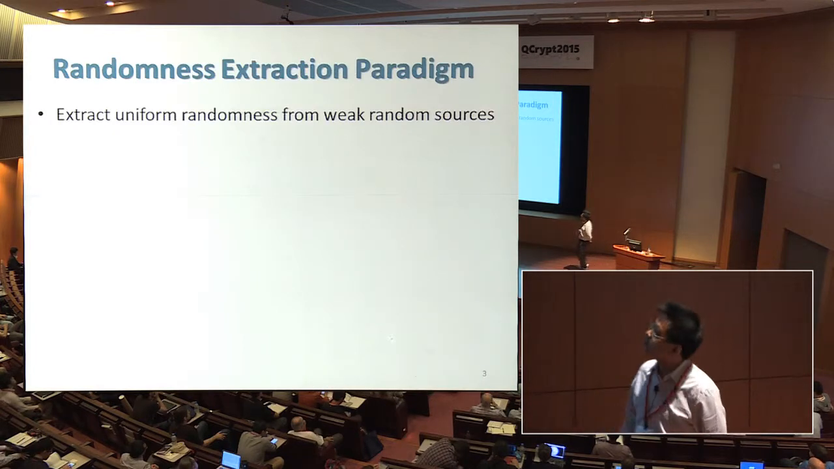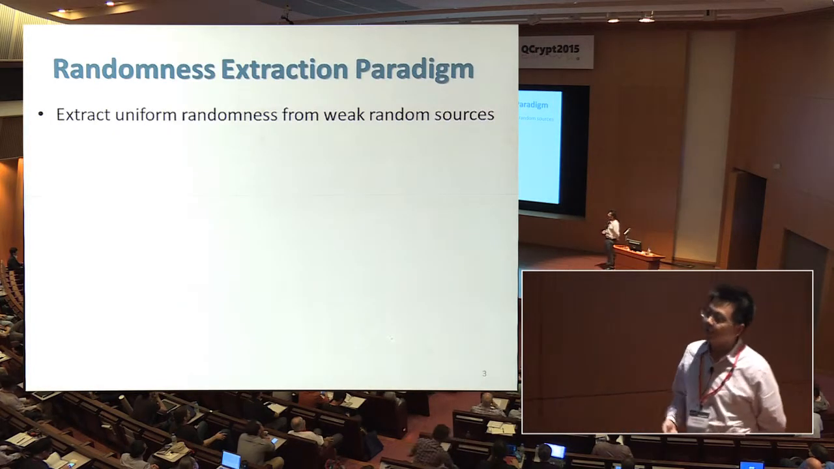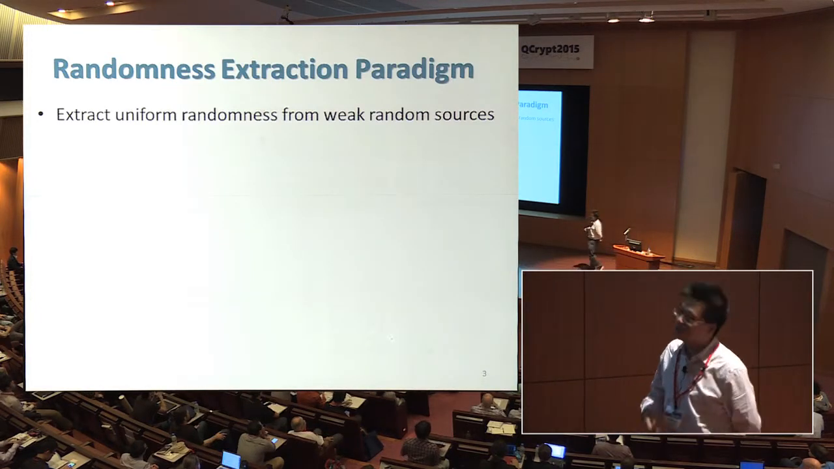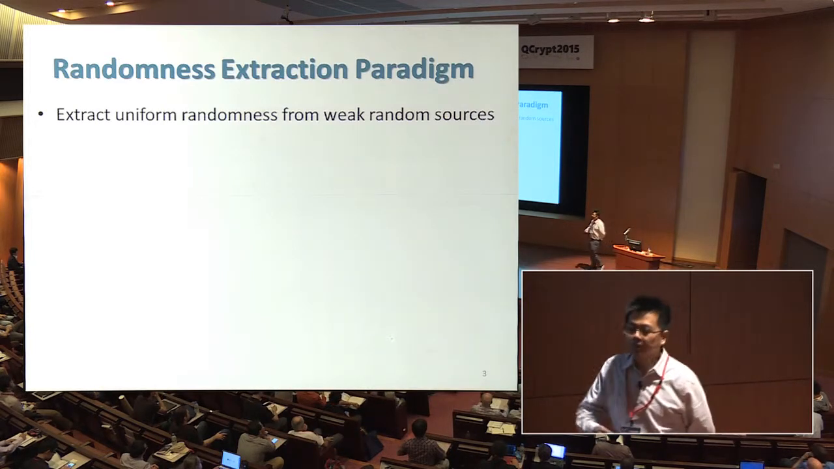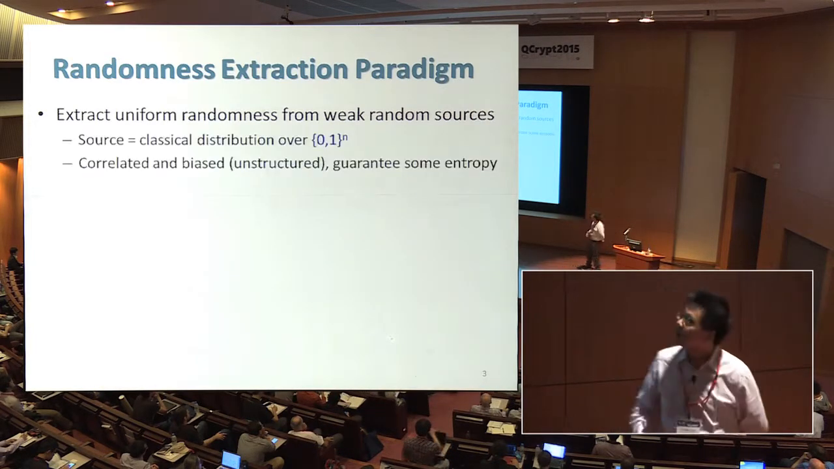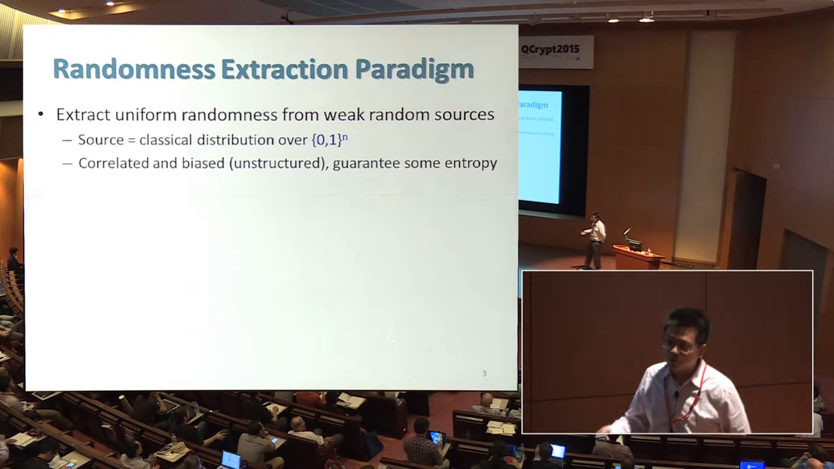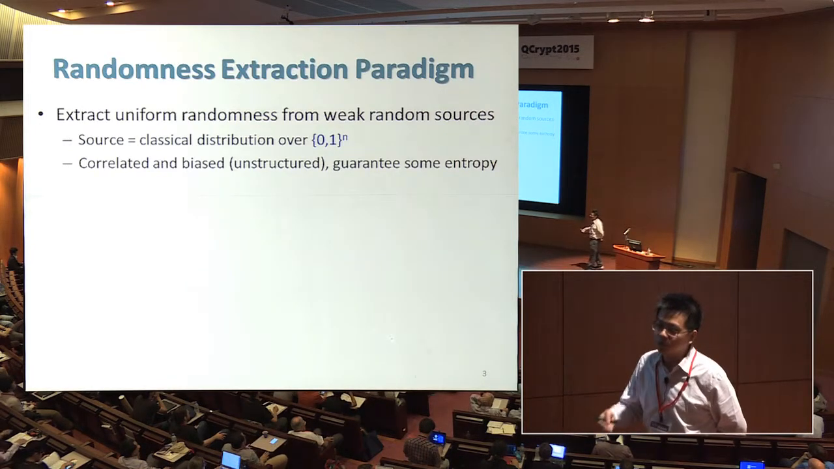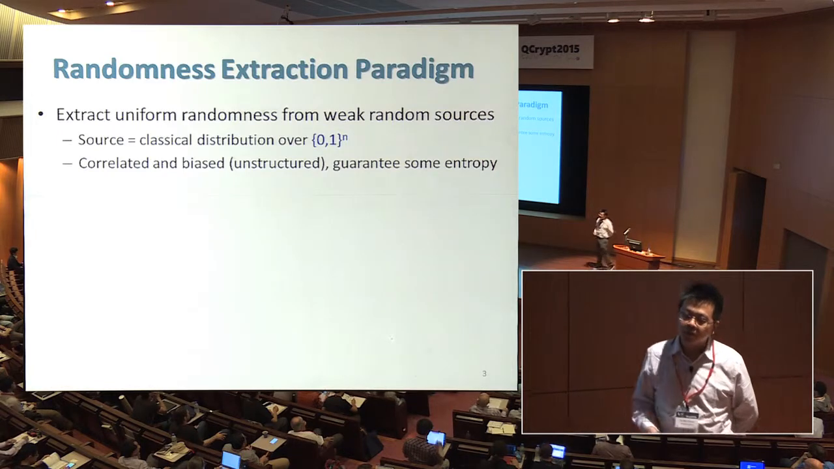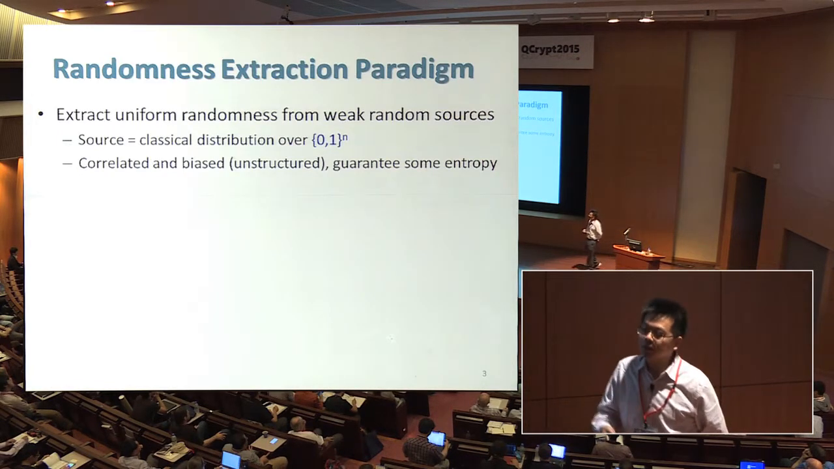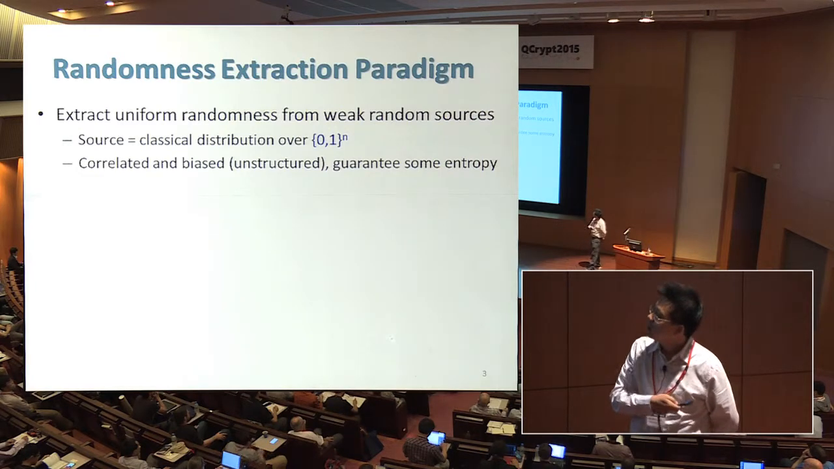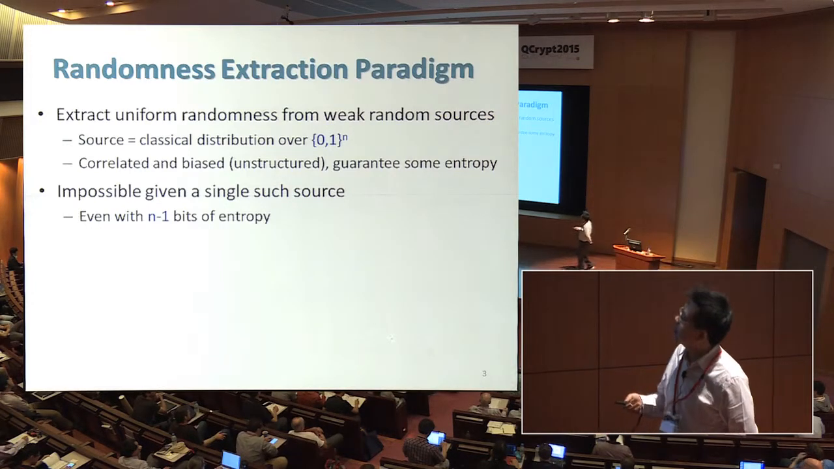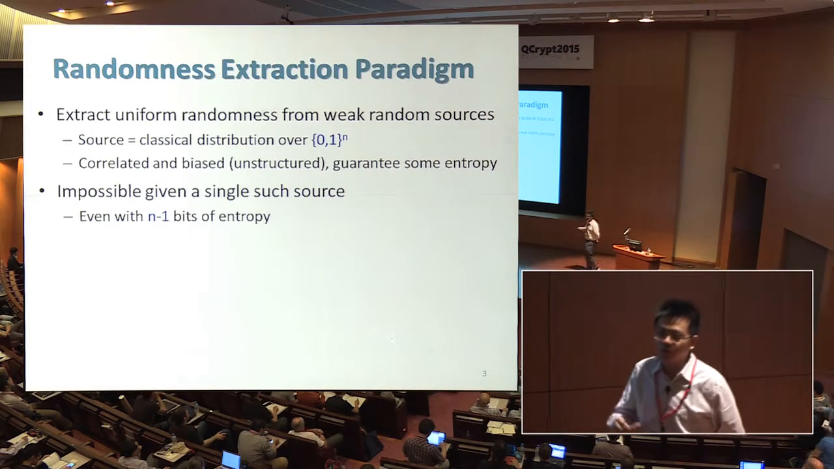Randomness extraction provides a general framework to do this. The idea is very simple. We simply extract the uniform randomness from weaker random sources, and once we get the uniform bits, we are good to go. Here, a weak source is just a classical distribution over some finite domain, like n-bit strings, that are correlated and biased. We don't assume any structure on it. The only assumption we put on it is that there is some entropy that we can extract from. This is a very nice general definition. So if we can do that, it's great.